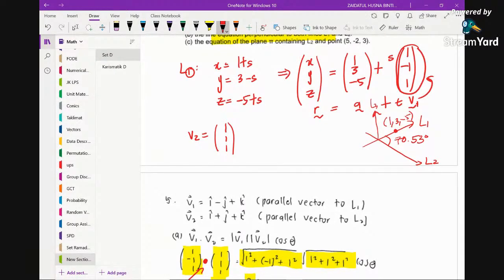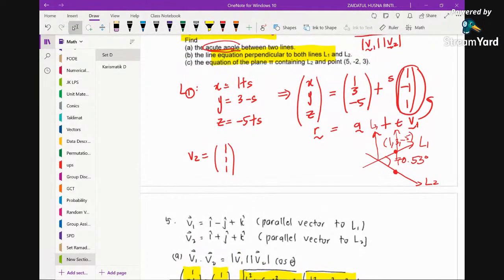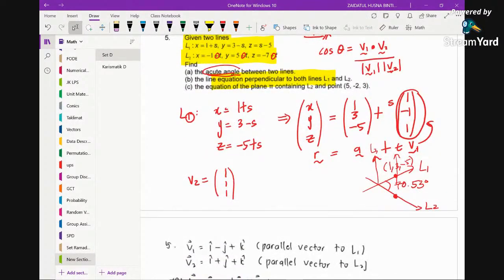Because the question says find the equation of the line perpendicular to both, we can also let the L3 here pass through this point. Or if you want to use the fixed point on L2 also, it's not a big deal. So the fixed point on L2 is basically negative 1, 5 and negative 7.